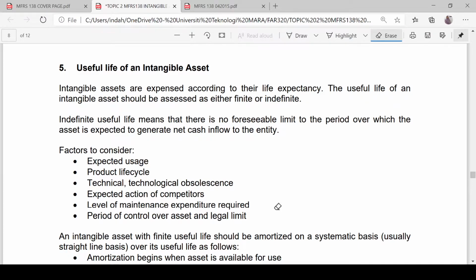Alright, so in determining the useful life of an intangible asset, the factors to be considered are the expected usage, the product life cycle, technological obsolescence, expected action of competitors, level of maintenance expenditure required, period of control over asset, and legal limit, because for certain types of intangible asset we do have a legal limit of using the asset.